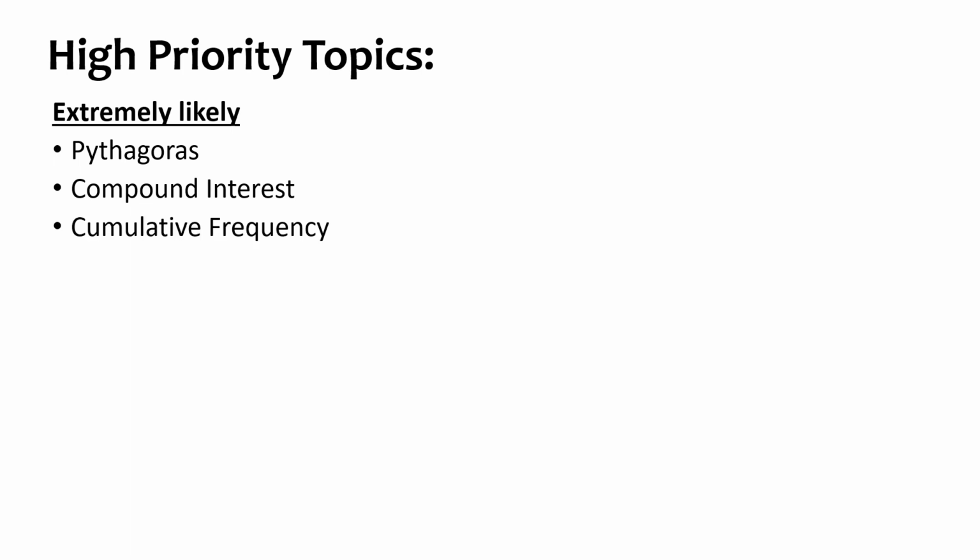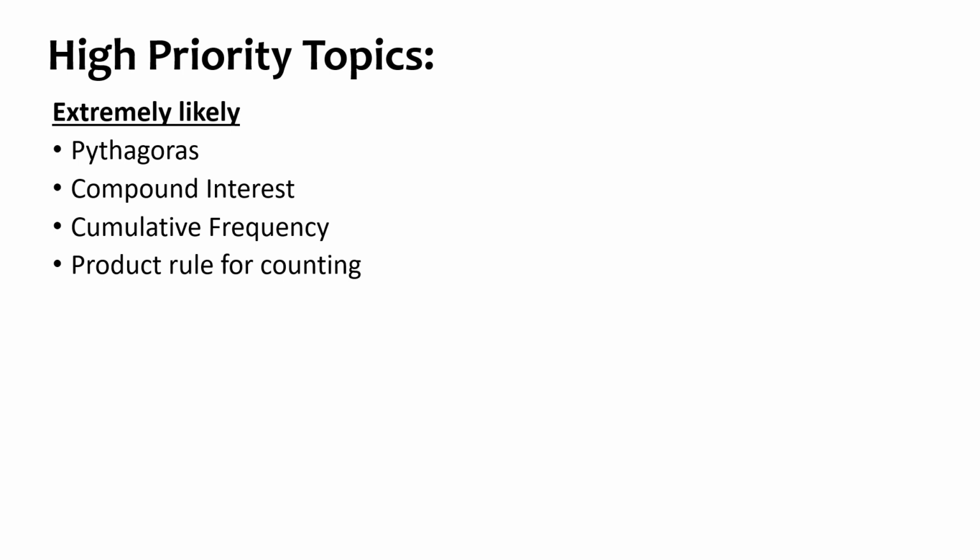So these topics would be Pythagoras. You have had a little bit of triangle work in some of the papers so far, but we haven't really had a plain Pythagoras question, or maybe using Pythagoras twice or within a different problem to solve. Compound interest is one of the highest frequency topics, and we just haven't had a question like it yet, so that repeated percentage change. Cumulative frequency, again, extremely common to come up in the exams, but it wasn't in paper 1 or paper 2. Product rule for counting, so those types of questions where you need to work out how many different ways of doing something there are.